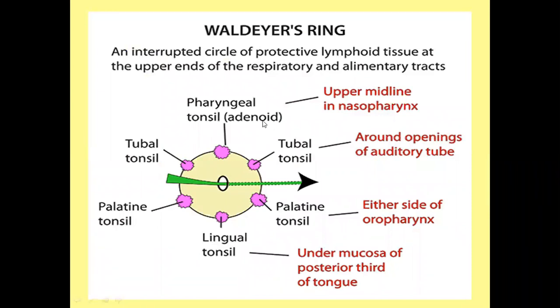So you can see it is an interrupted circle of protective lymphoid tissue at the upper end of the respiratory and alimentary tract. The pharyngeal tonsil is also known as the adenoid. It is related to the upper midline in the nasopharynx. The tubal tonsil is related to the auditory tube around this. Just below it, there are the palatine tonsils either side of the oropharynx, and just below them, there are numerous scattered lingual tonsils, which are related to the mucosa of the posterior third of the tongue.